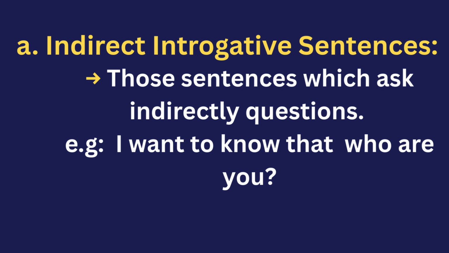Take another example: if I say, I want to know who are you, it's wrong. Instead of that, we have to say, I want to know who you are. So it's a correct sentence.